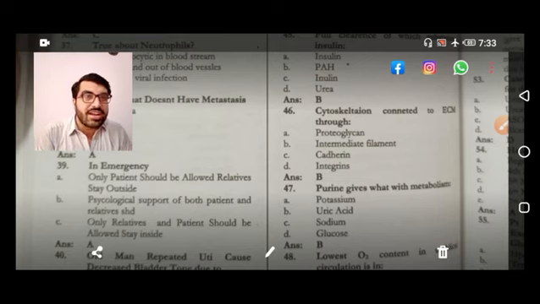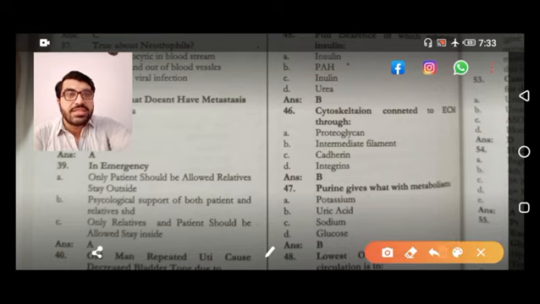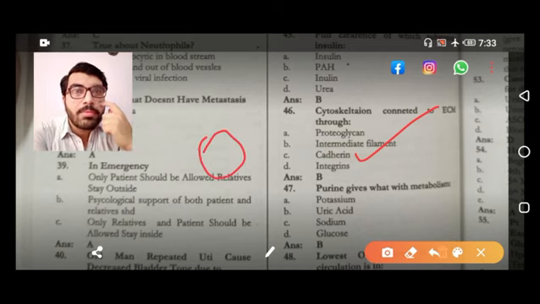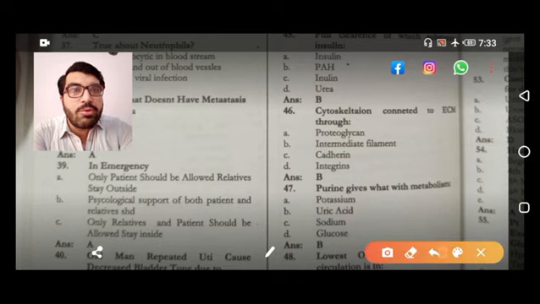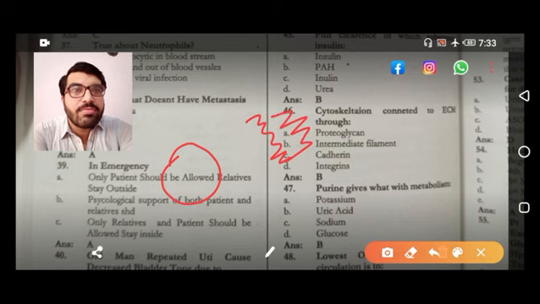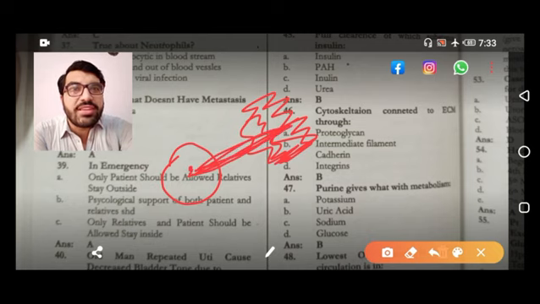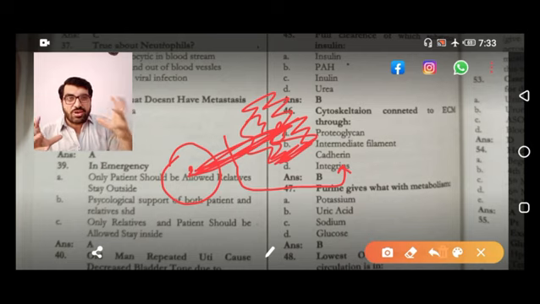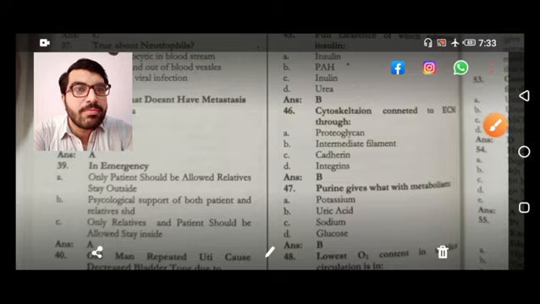The cytoskeleton is connected to the ECM through, now the answer to this is integrin. Let's suppose this is a cell. I will demonstrate over here. Let's suppose this is the normal cell of the body, and this is the matrix, the extracellular matrix. So there are certain proteins which bind these two things, the cytoskeleton in the cell and the extracellular matrix. This is called what? This is integrins. The bonding between the cell and extracellular matrix is integrins. This is not intermediate filament.